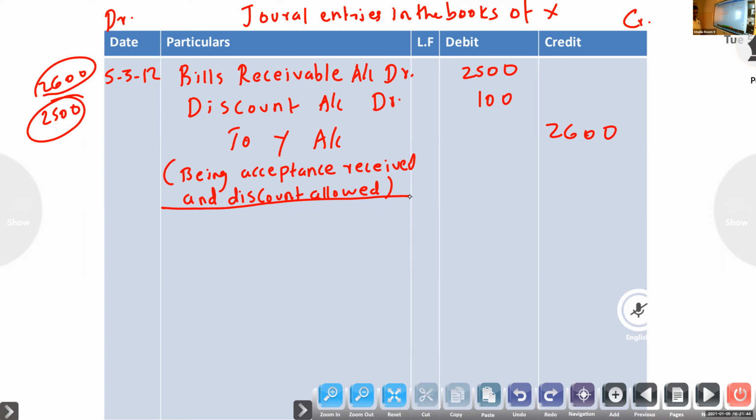Next, here they specified X endorsed the bill to the creditor Z immediately. Date not given, so the same date, immediately.